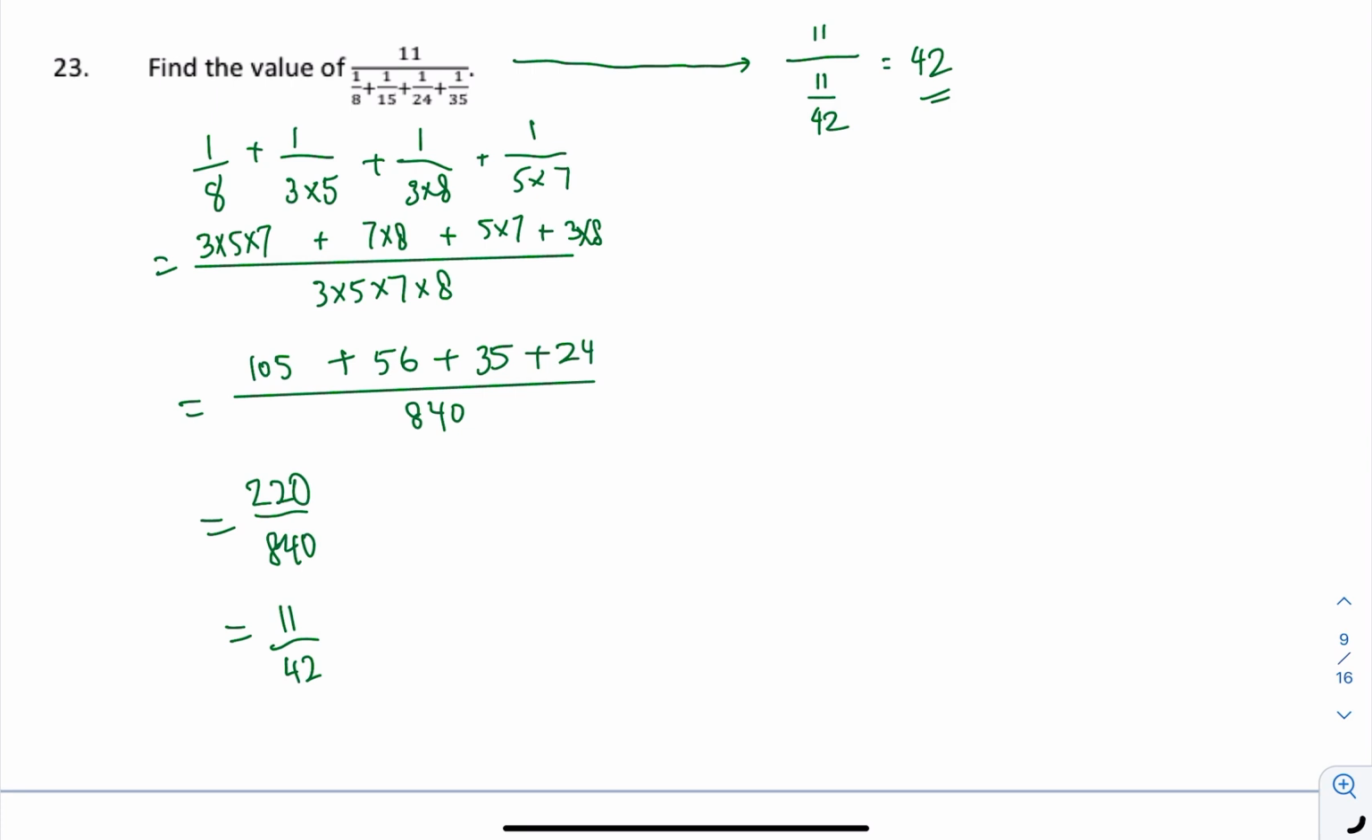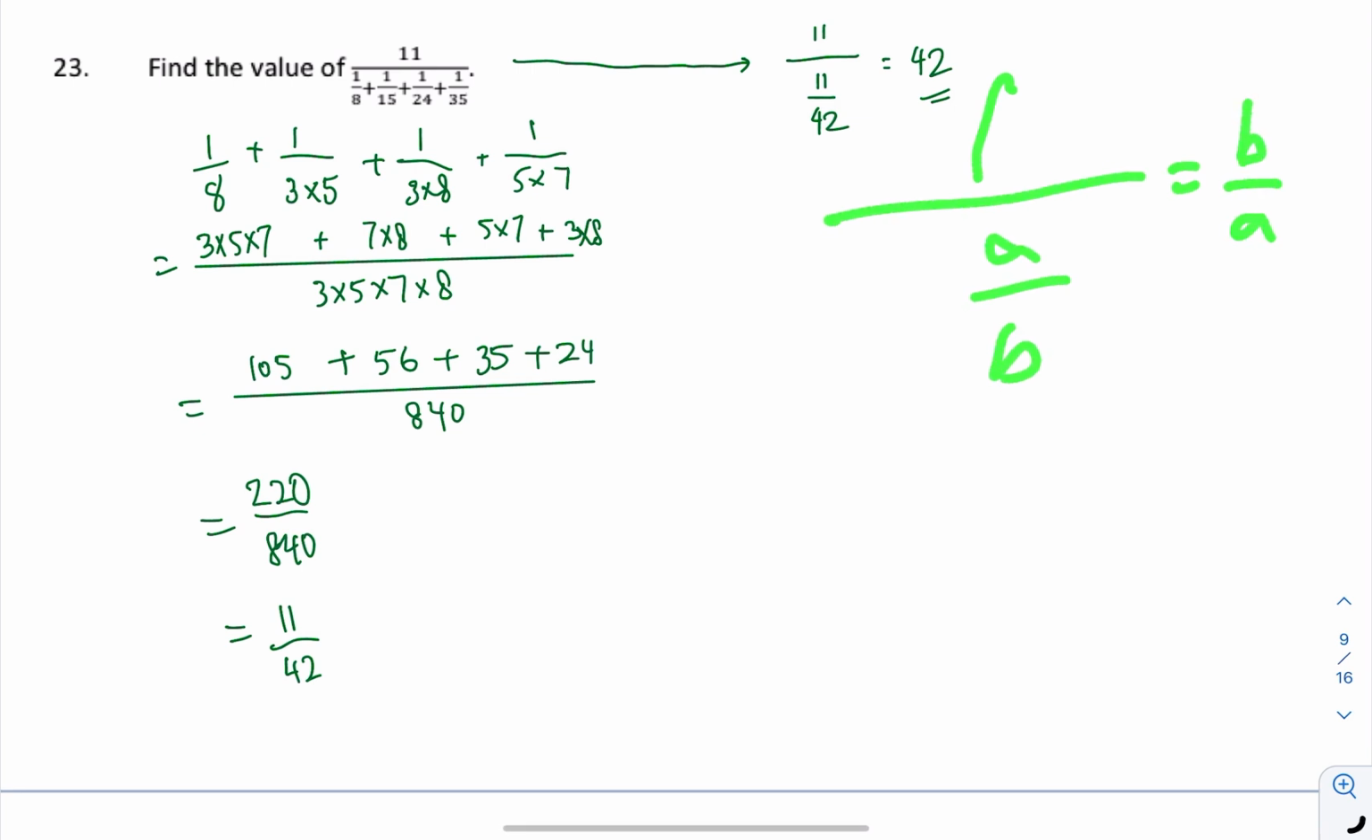Question number 23. It will be a fraction question. You have to be comfortable with a fraction over a fraction. So when you see this, you just need to flip the fraction, because it just means 1 divided by A over B, which is just 1 times B over A. So whenever you see this, remember, change it to B over A.